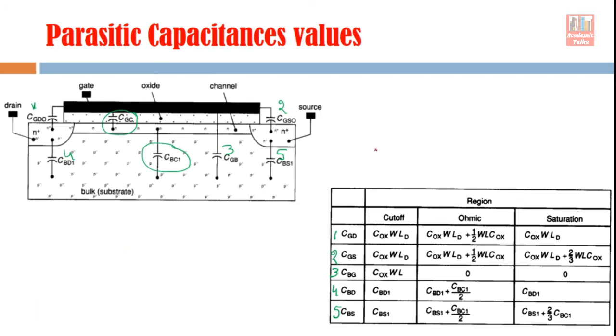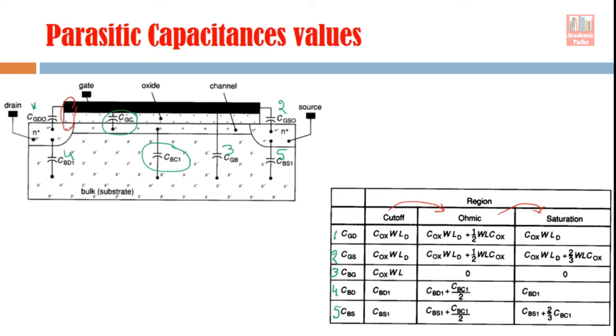Okay. So now let's see how their values change when the device moves from cutoff to ohmic and from ohmic to saturation. So let's see what happens in cutoff. Cutoff means channel formation has not taken place. So if there is no channel here, it means the gate drain capacitance, the first capacitance, will not have any effect, because this capacitance is because of this parallel plate combination, this gate overlapping over this portion of the drain.